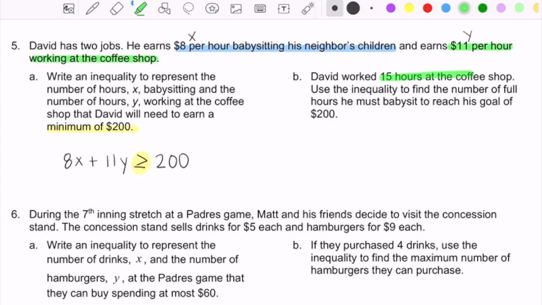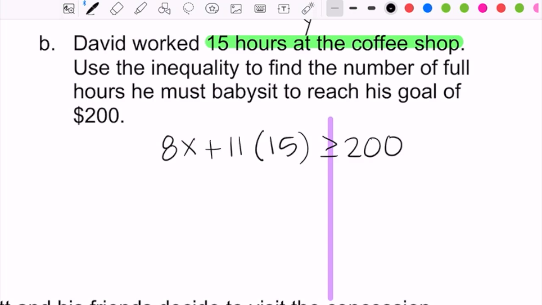And so when we solve this problem, we're going to take the inequality that we came up with in part A and we're going to plug in 15 for Y because Y represents his hours working at the coffee shop. We want to figure out how many full hours he has to babysit in order to reach his goal of making at least $200. So 8 times the number of hours that he has to babysit plus 11 times the 15 hours that he works at the coffee shop. We want to solve this to figure out what's the least number of hours that he can babysit in order to reach that goal.